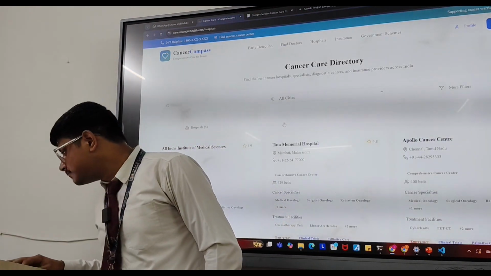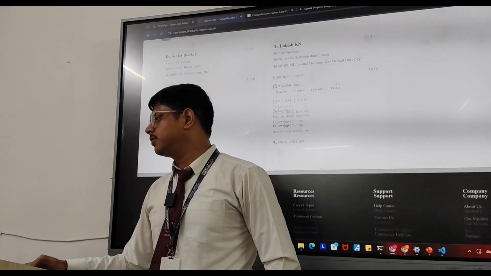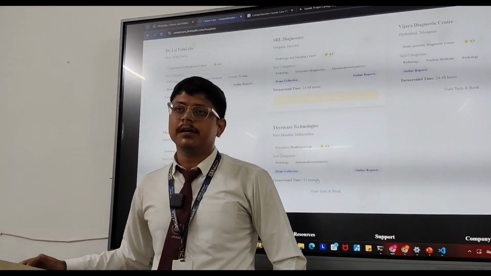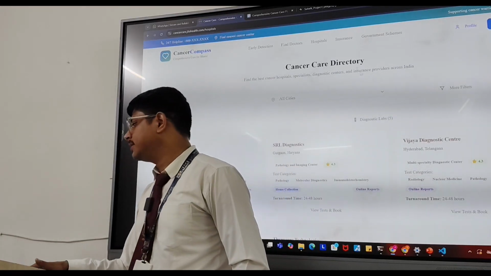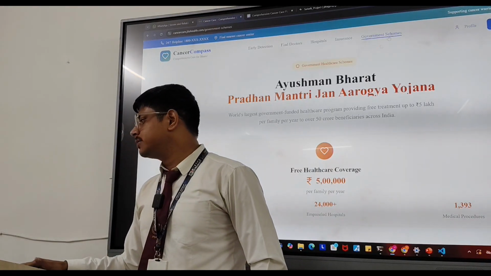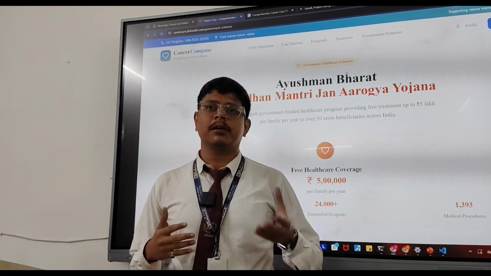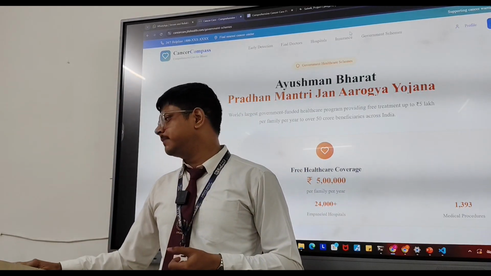After that, here's the doctor section, the doctors which are there, and the diagnostic labs that are verified from our site. You can also visit the government schemes through which you can directly cope with your payments and all of the treatment and all.